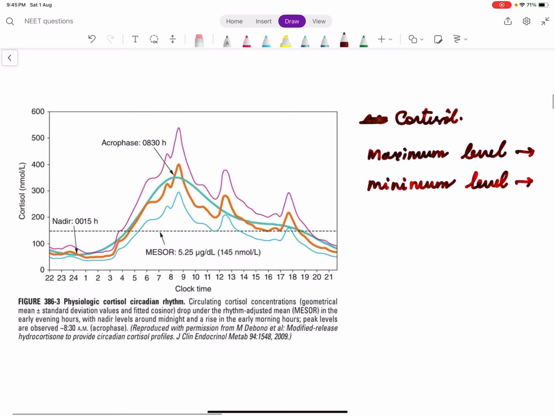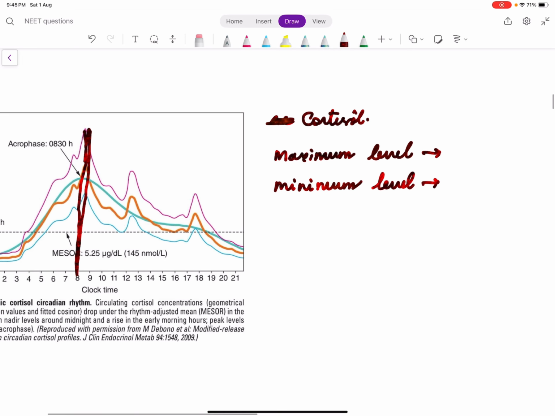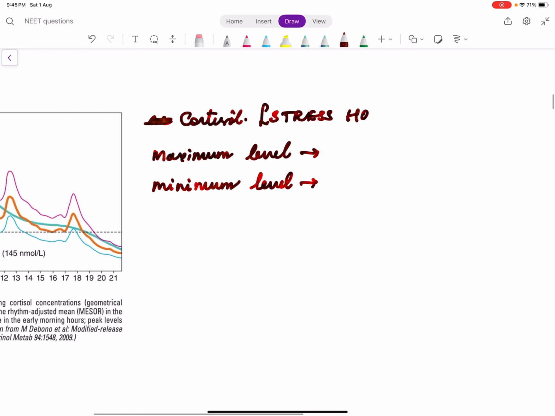So if you see this clock, when does cortisol secretion become high? It peaks at 8 a.m. You know very well cortisol is a stress hormone. So when is stress more? At the early part of the day, usually at 8 a.m., when many people start to work. So the maximum level of the stress hormone, cortisol, is at 8 a.m.